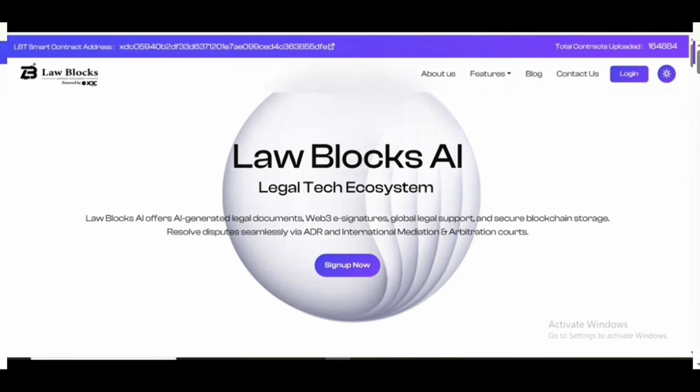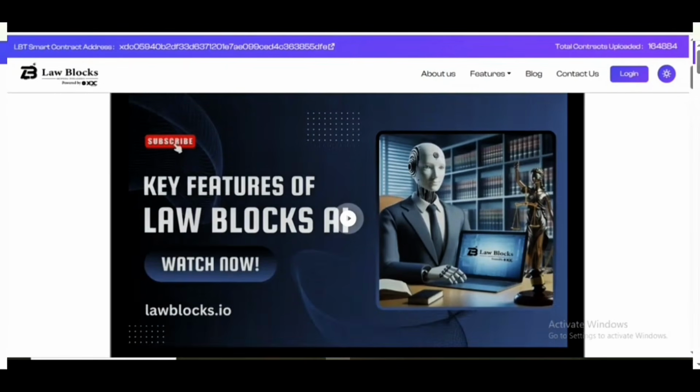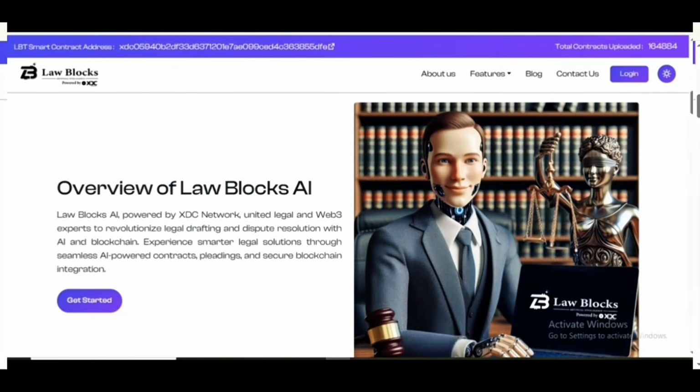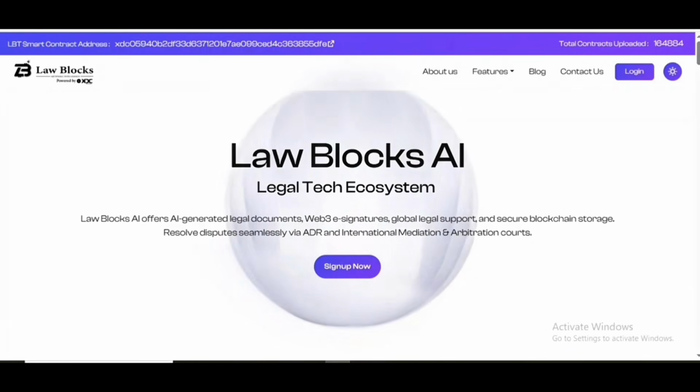So first of all, we will discuss LawBlocks AI. LawBlocks AI merges artificial intelligence with blockchain technology, offering a smarter and more secure way to handle documents, legal processes, and dispute resolution across borders. So here you can see that this is a legal tech ecosystem, and here you can subscribe to lawblocks.io.